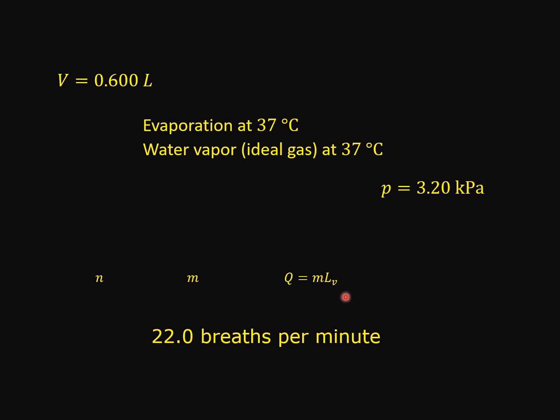So we can calculate the total heat removed from our bodies in every breath. In 1 minute, there are 22.0 breaths. So once we know Q, we can calculate the total heat loss by the body through exhaling air in every minute.